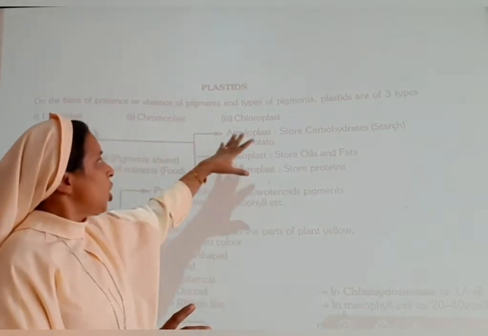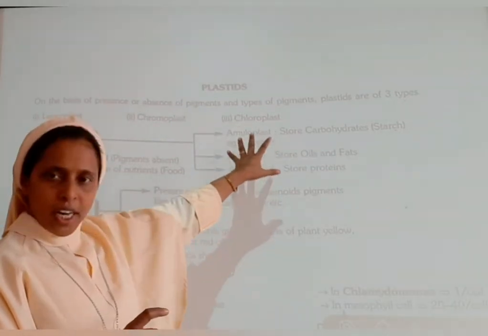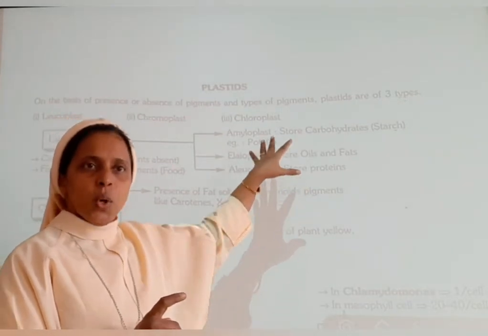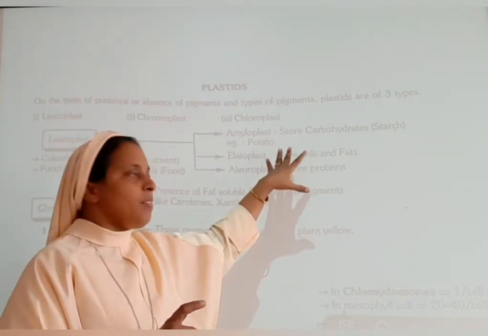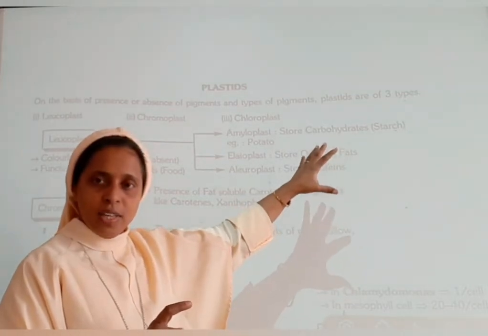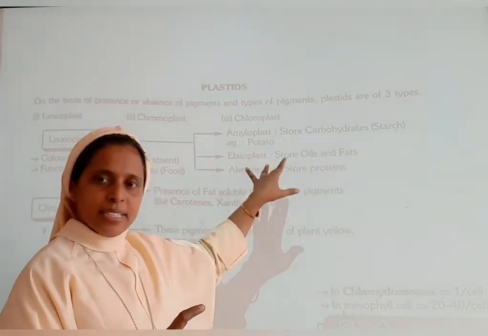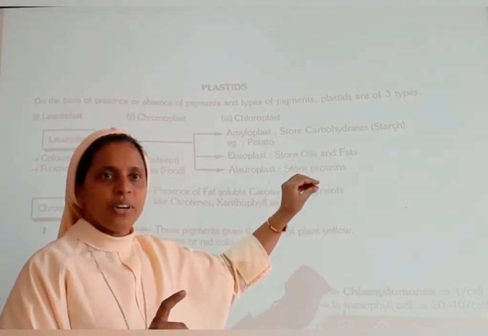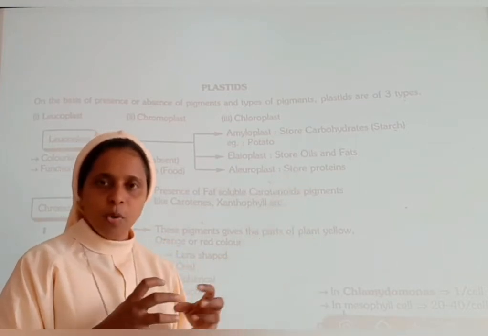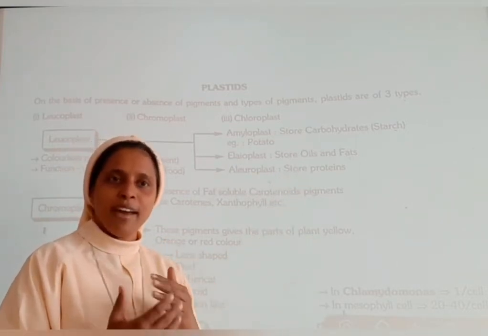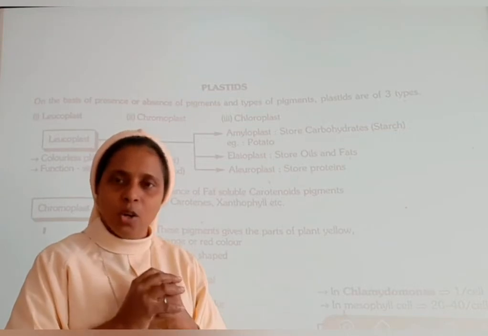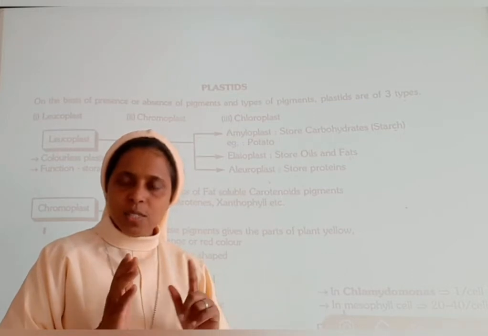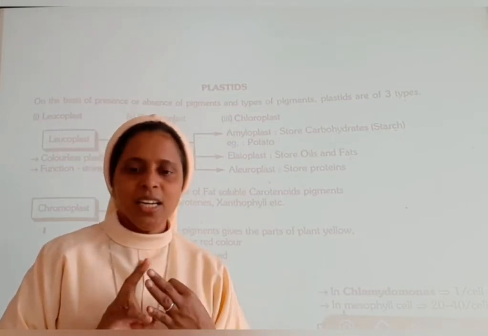Okay, the next is chloroplast. They are divided again into three: amyloplast, elaioplast and aleuroplast. What is amyloplast? They will be storing carbohydrates such as starch. In elaioplast, they will be storing oils and fats. Next, aleuroplast, they will be storing the proteins. So carbohydrates, oils, fats, proteins are being stored in where? Okay, I hope that you might have understood the differences between the leucoplast, chromoplast and the chloroplast.